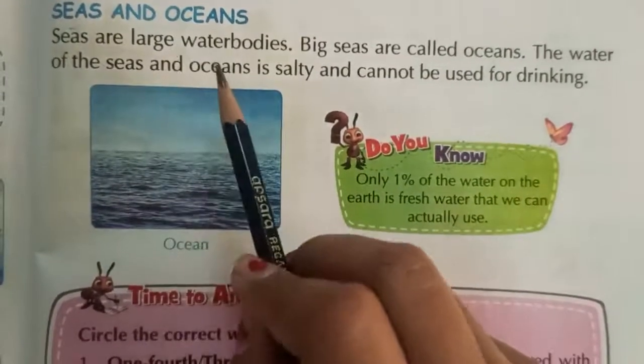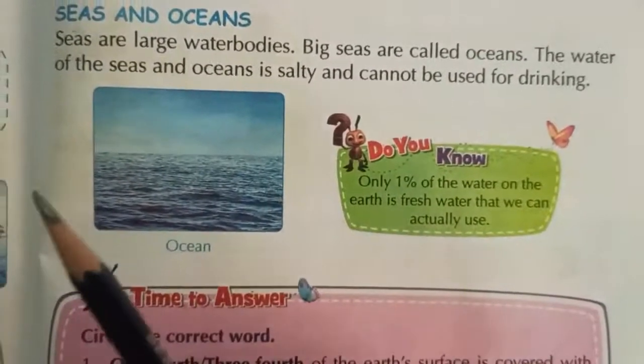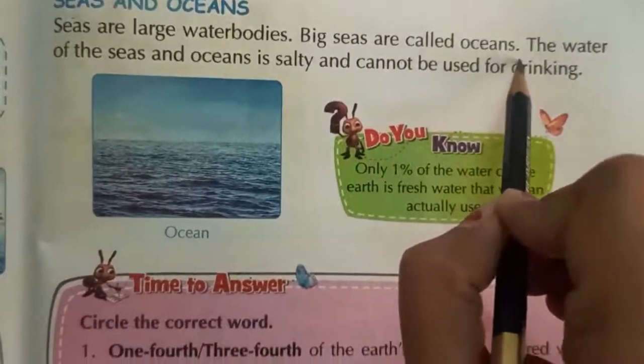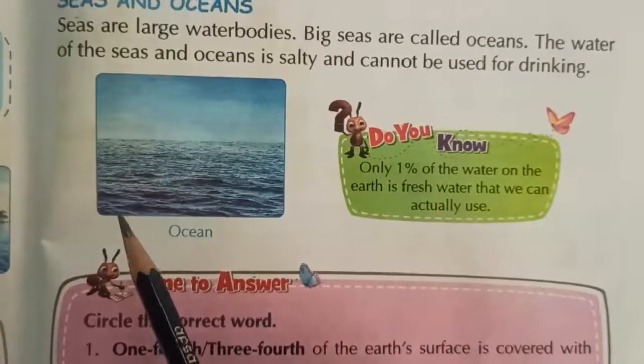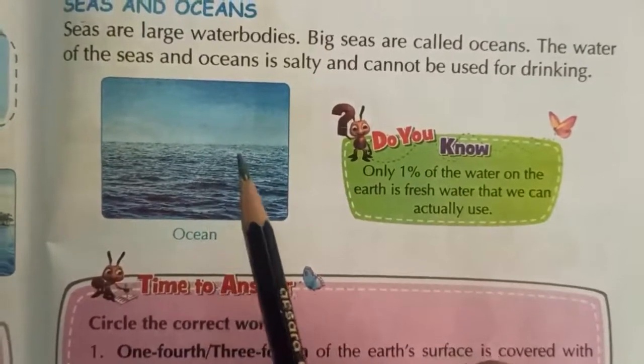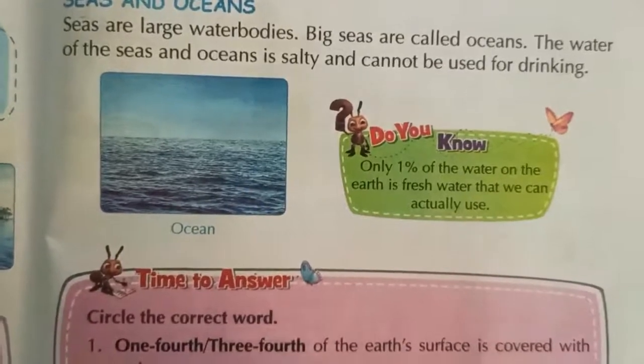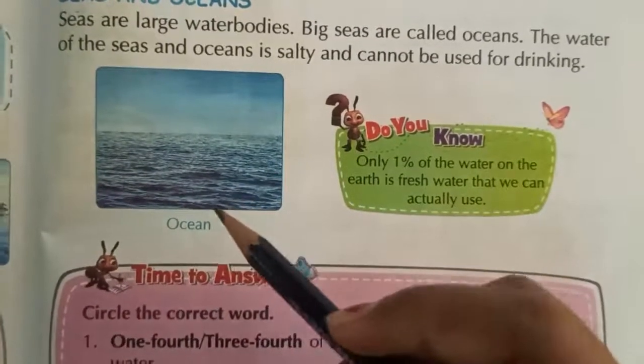Seas are large water bodies. Some big seas are called oceans. So, this sea and ocean water are not drinkable. So, the water bodies of the earth are river, sea and ocean.